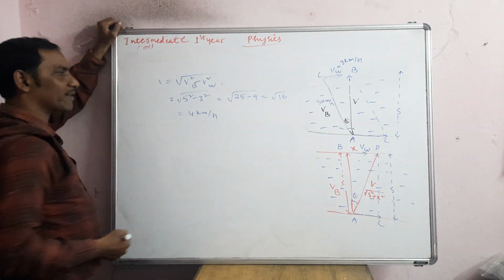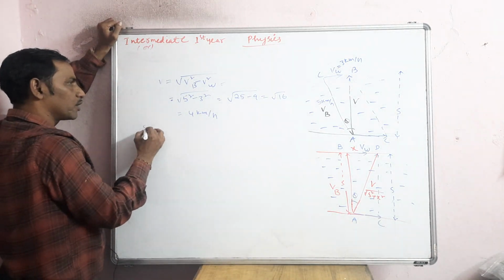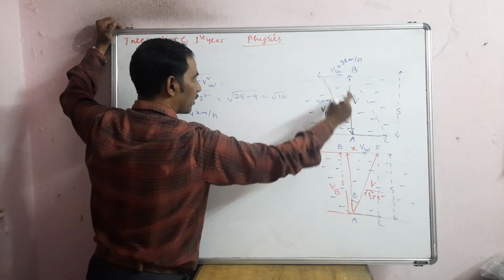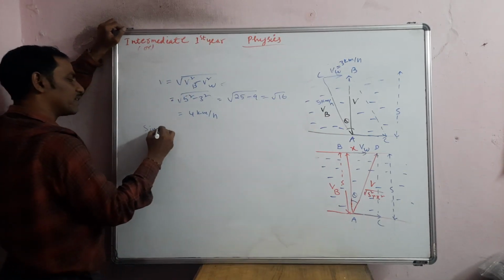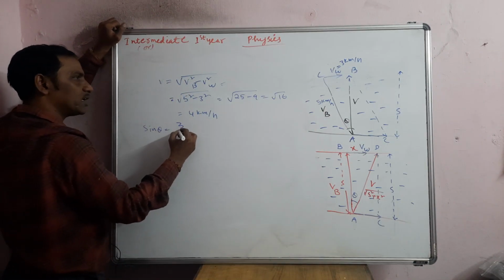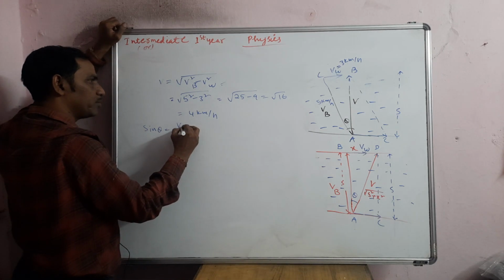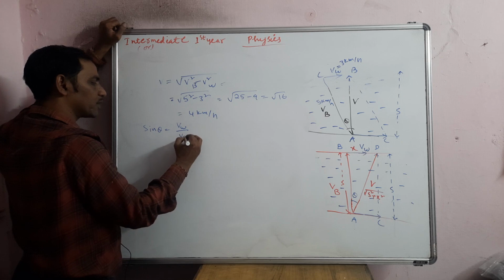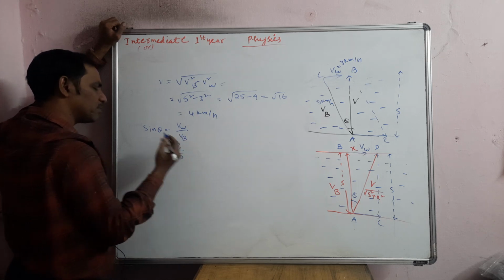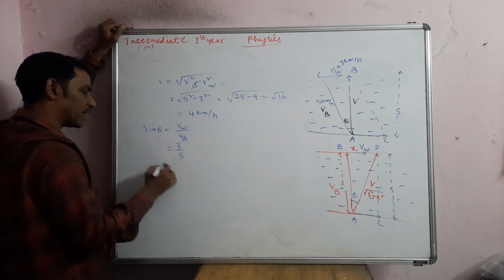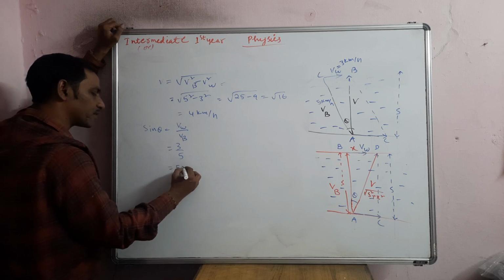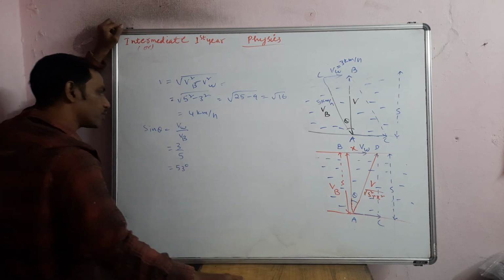For example, if they are asking the angle, generally see here, what angle you can take is, this is opposite and hypotenuse, right? So that is the reason I am saying trigonometry also you should be a little aware, because you have to do this. So here it is VW by VB, so you will get 3 by 5. See, 3 by 5, always remember, whenever you have 3 by 5, sin theta will be 53 degrees. So you can write like this.